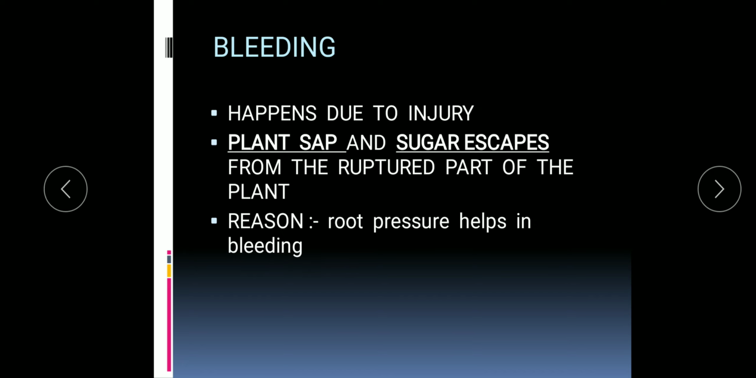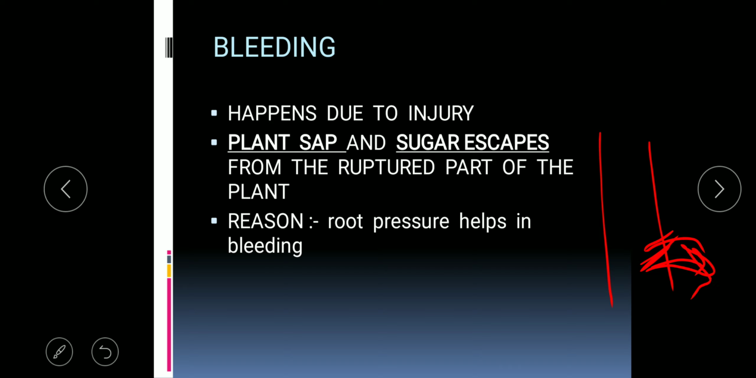Now what is bleeding? Bleeding happens due to injury. Just like animals bleed, with loss of blood from the injured parts, here also when the plant body is injured, whatever liquid is oozing out from the injured part of the plant, this process is known as bleeding. And what is released out? That is plant sap and sugar.